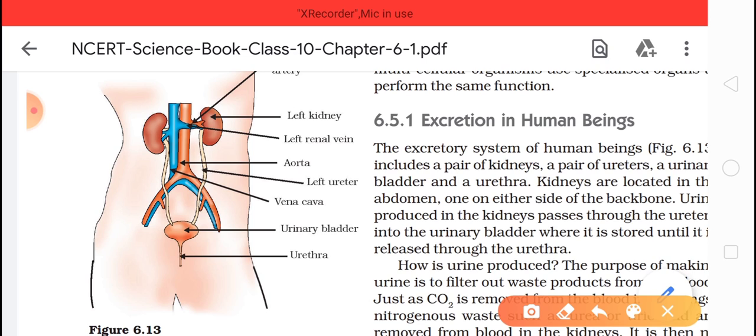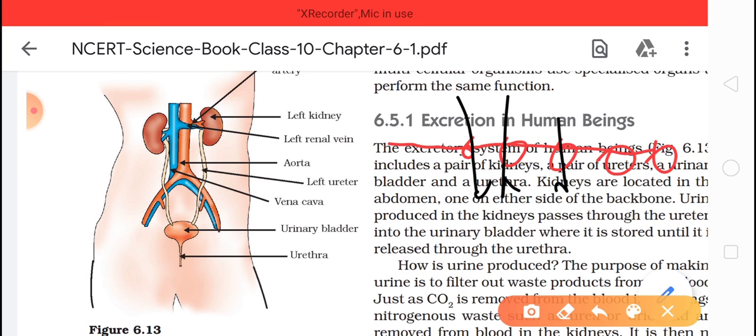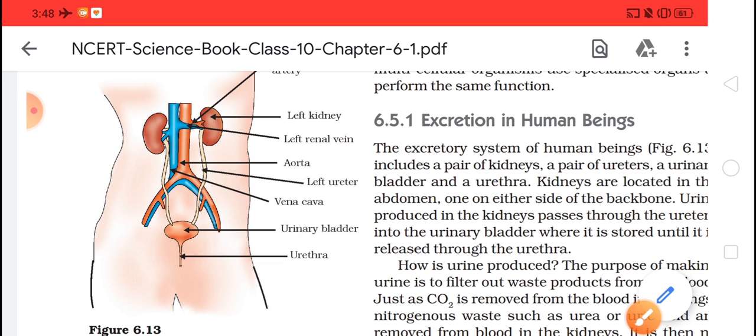Suppose this is your capillary. This capillary should have small pores or holes, so that the filtration process takes place. So to do this filtration process, your capillary should be thin walled. Understood?